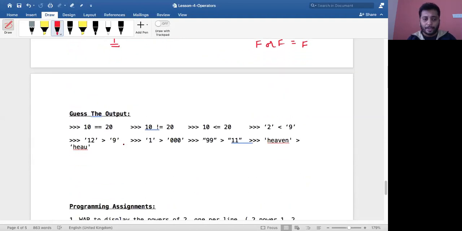Now I will give this as your assignment. Let me solve a few things. 10 equal to 20 results in false. 10 not equal to 20 results in true, because 10 is not equal to 20. 10 less than or equal to 20, yes, it is less, so this results in true. Now tell me whether '2' is less than '9'. You must notice that this is not a numeral, this is basically a string, a character. When you are working on characters, it doesn't see the face value, rather it checks the ASCII value. What is the ASCII value of 2?